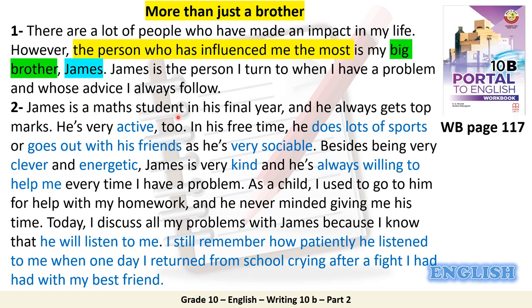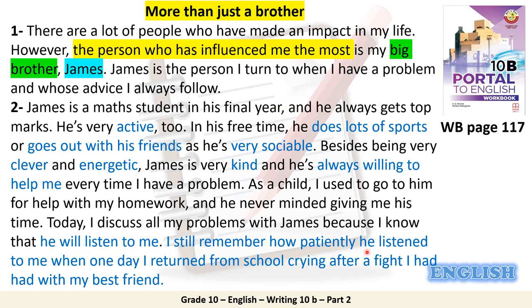James is a math student in his final year, and he always gets top marks. He's very active too. In his free time, he does lots of sports or goes out with his friends, as he is very sociable. Besides being very clever and energetic, James is very kind and he's always willing to help me every time I have a problem. As a child, I used to go to him for help with my homework, and he never minded giving me his time. Today, I discuss all my problems with James because I know that he will listen to me.